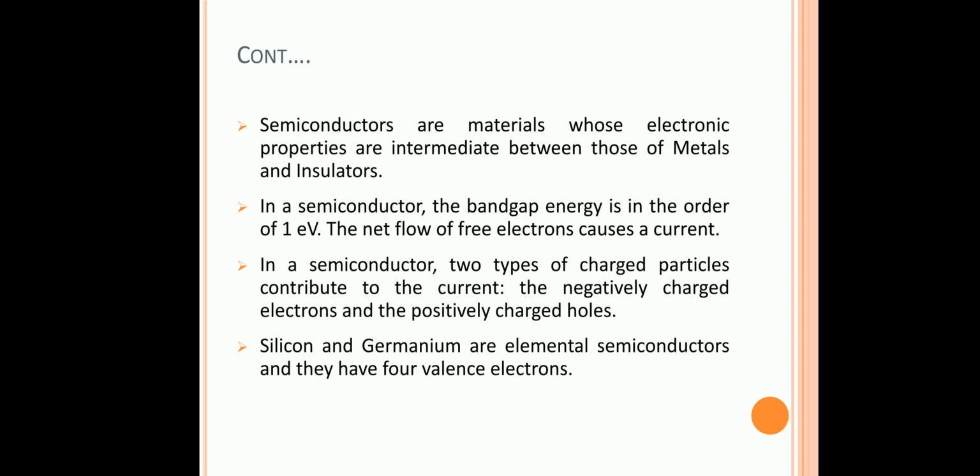So at 0 Kelvin the semiconductor acts as an insulator, but if we increase the temperature, the electrons will get energy and move to the conduction band, and that movement causes conductivity, so it acts as a conductor. In a semiconductor, two types of charged particles contribute to the current: the negatively charged electron and the positively charged hole. Some examples are silicon and germanium, which are elemental semiconductors, and they have 4 valence electrons. A valence electron is nothing but an electron in the outermost shell. So for silicon and germanium, the outermost shell has 4 electrons.